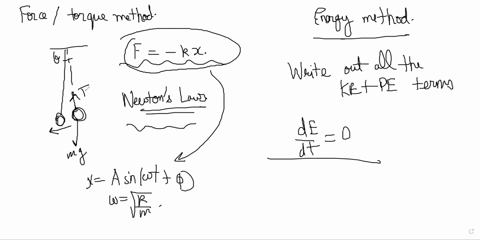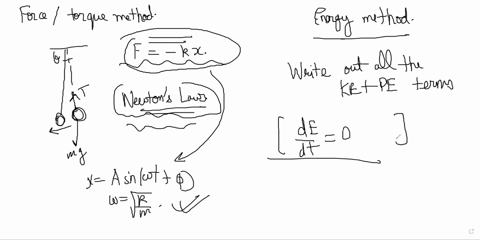As long as you can somehow get Newton's laws equations which look like this, then you know the answer. And this method is to write all the energy terms, kinetic energy plus potential energy, at a general point. Don't write it for a specific point. You understand what I mean by general point?